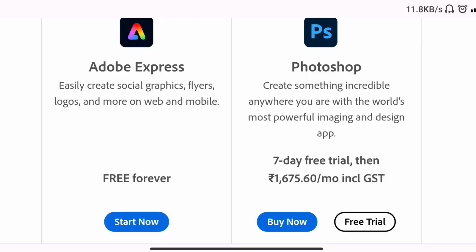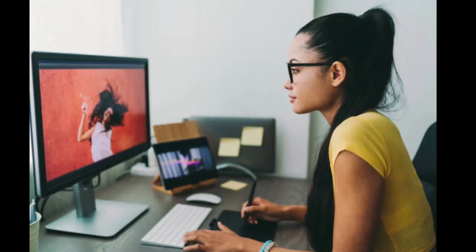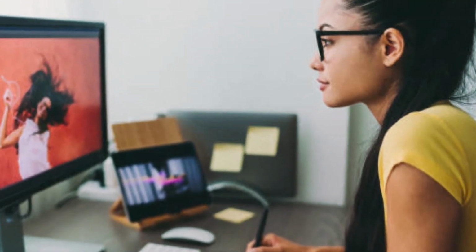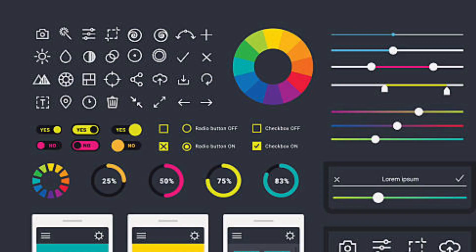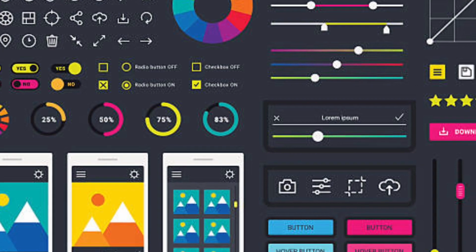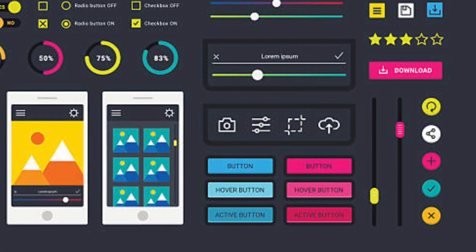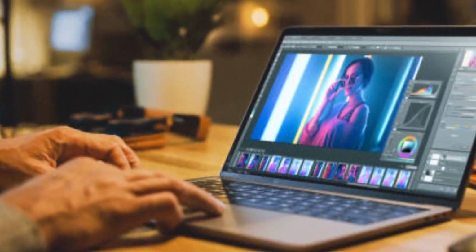But when we have to buy it and when we have to use it for free, it is also very important to understand. So in this video, I am going to teach you how to download the free version. Some people should not use this free version. So first of all, let's know who should use the free version.